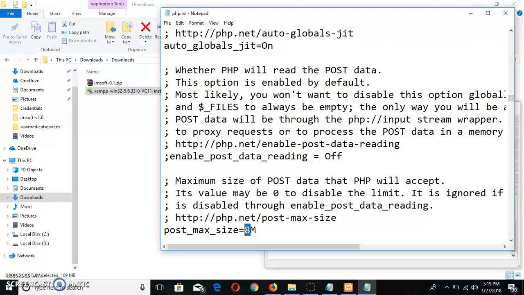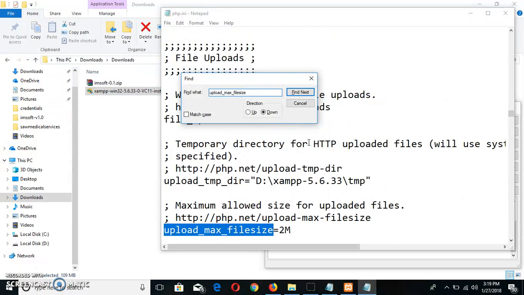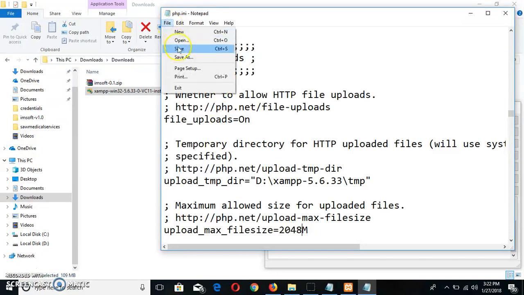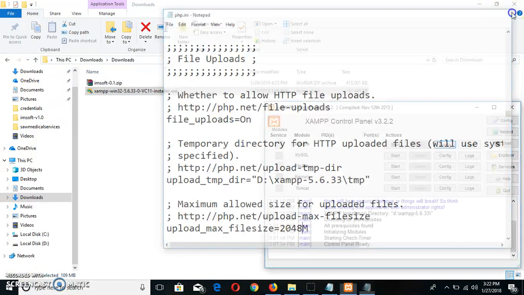Change it to 20448. Press Ctrl F again and search for this value, file upload max file size, and change it to 04. Save the file and close it.